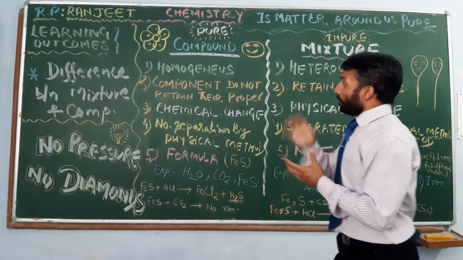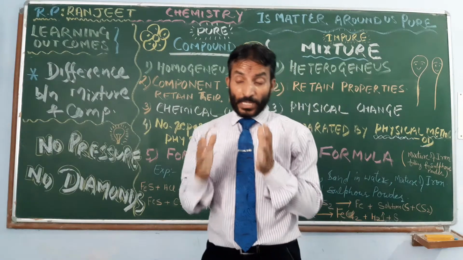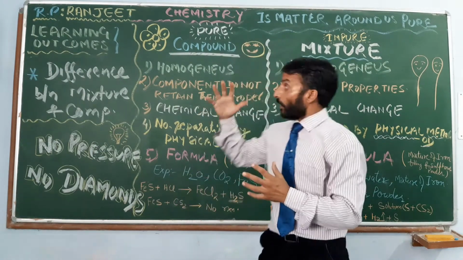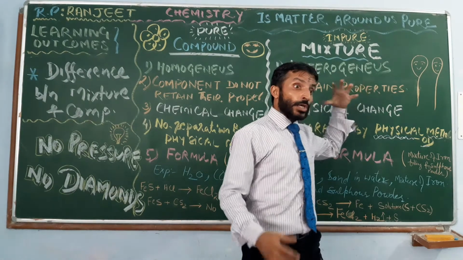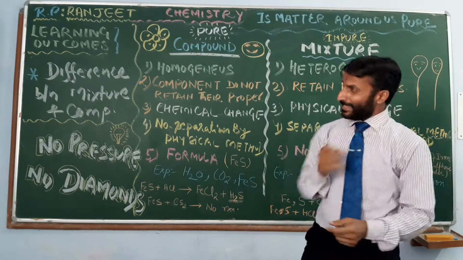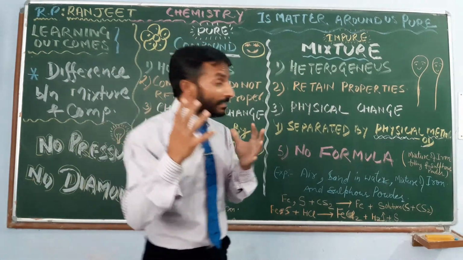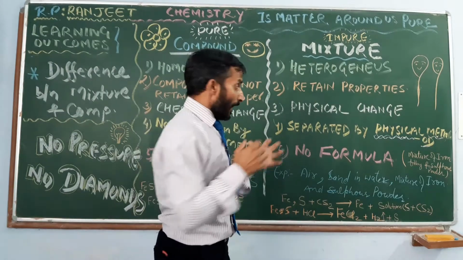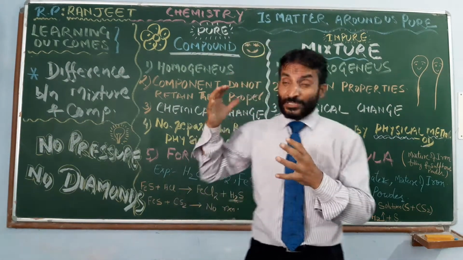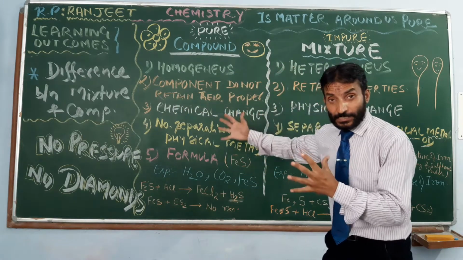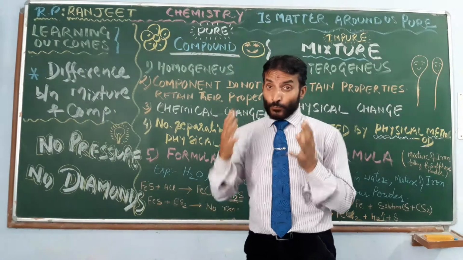Yes, compound and mixture, these are two different types of substances. We know a compound is a pure substance and a mixture is an impure substance. Yes, there are different characteristics which differentiate them from each other. Today we will discuss a wonderful activity about the different traits and factors they have, right? So let us prove these factors.